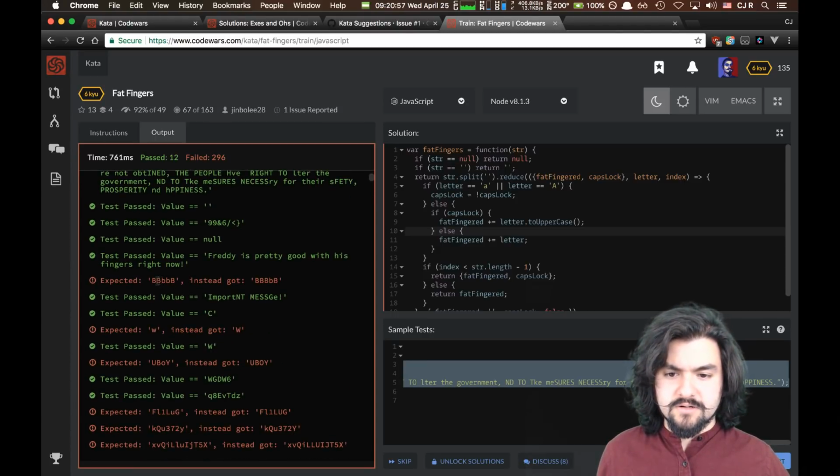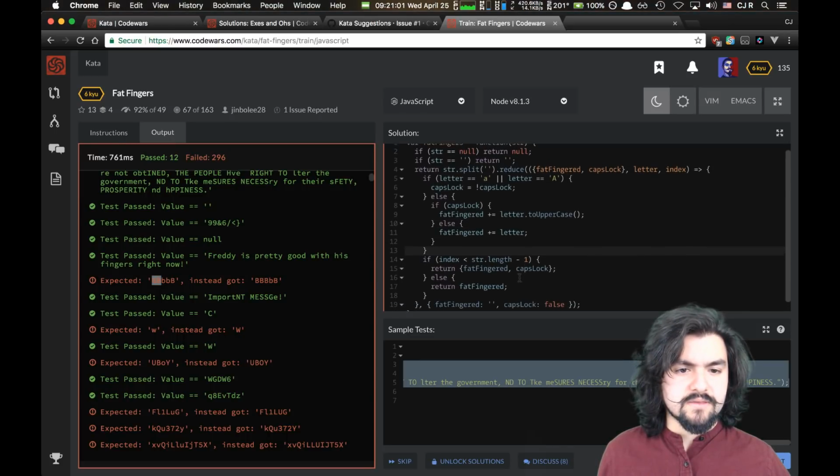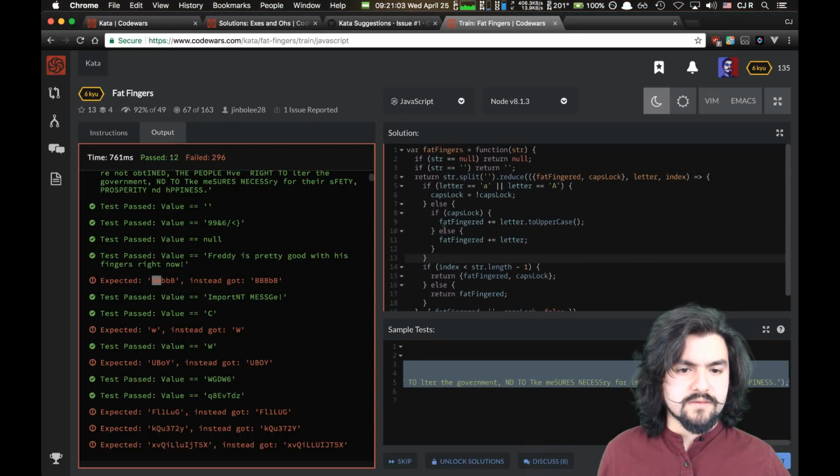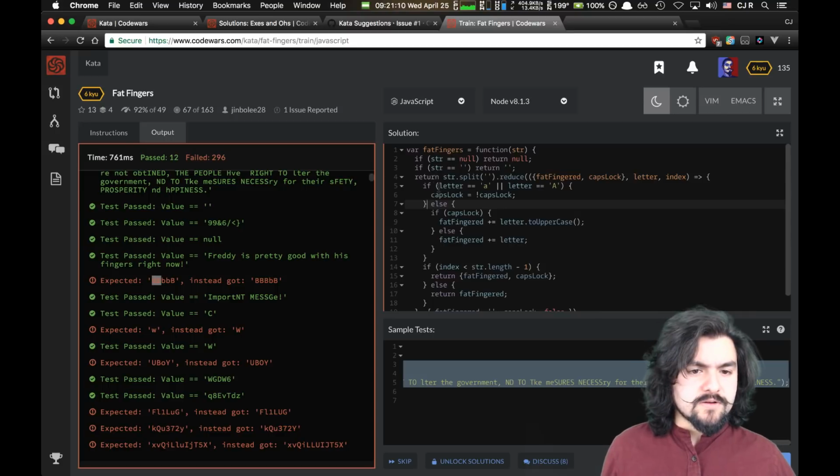However, we're messing up here. So if the letter is A, we're going to flip-flop caps lock and then just return it.